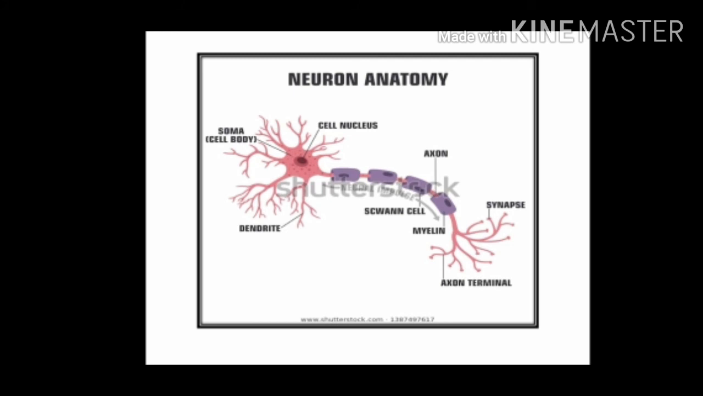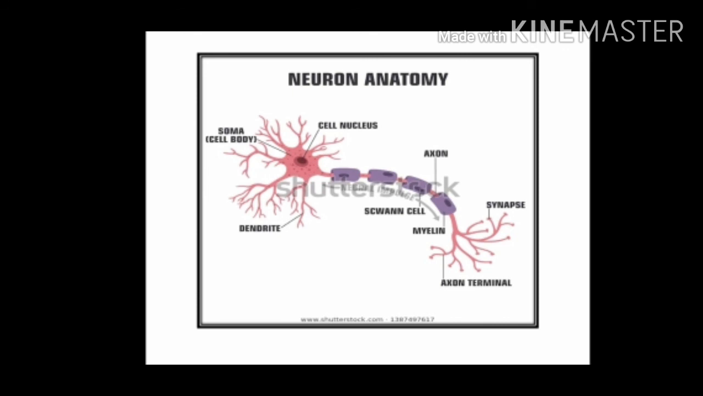From the cell body arise small and elongated projections. Small projections are known as dendrites. These are cytoplasmic extensions. The dendrites are shown in pink color. You can see the branched short dendrites. Usually dendrites are short and branched, and they are connected with other neurons. Dendrites are known as afferent processes because they bring or conduct impulses from other neurons to the cell body.